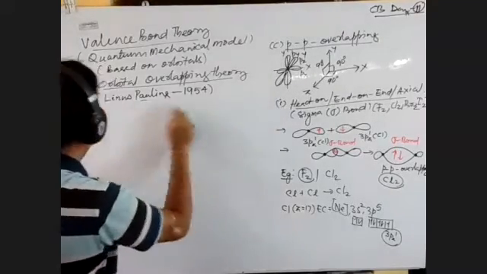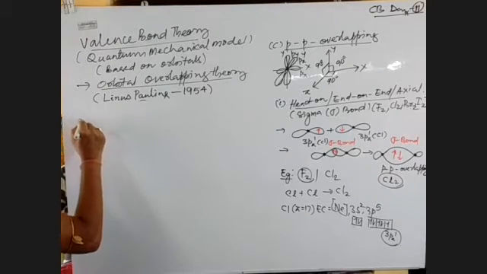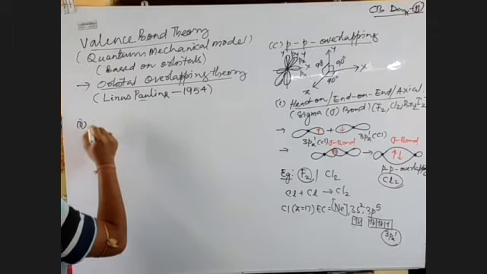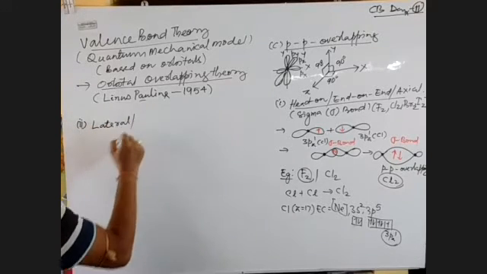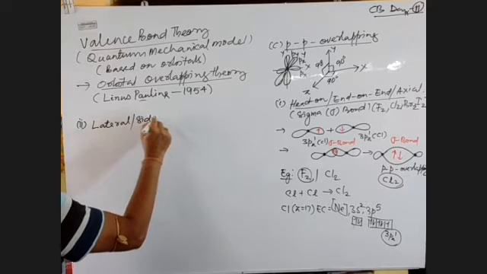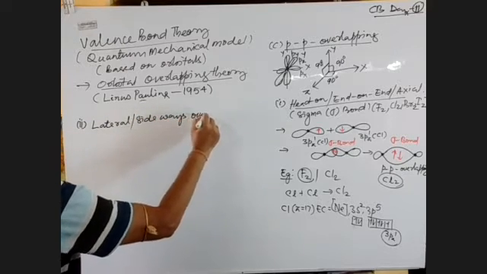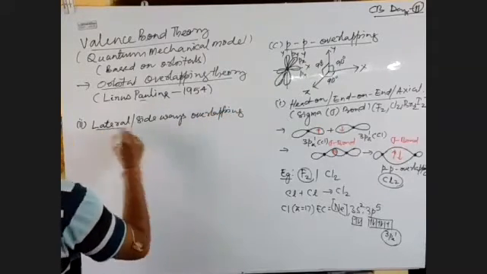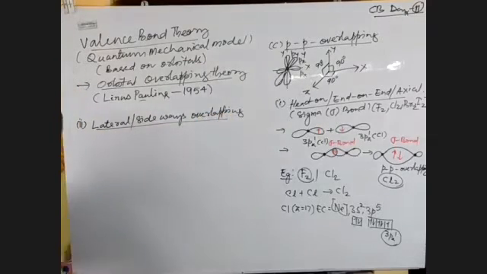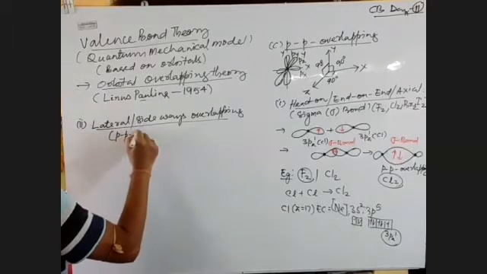Another option can be observed, called lateral overlapping, also called sideways overlapping. This is the second type of overlapping observed in PP overlapping.